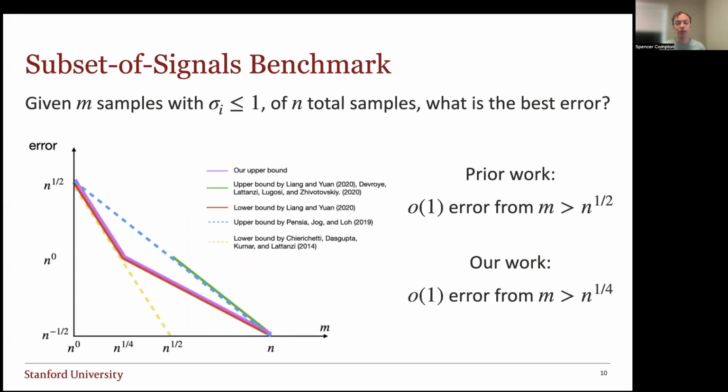To give some sort of instantiation to make sure this plot is readable, for example, with prior work, if you wanted to get little o of one error, you needed more than n to the 1/2, or root n, samples. But with our work, using this purple line as the upper bound, we can get little o of one error once m is more than n to the 1/4 samples. And everything here is hiding polylogarithmic factors, of course.